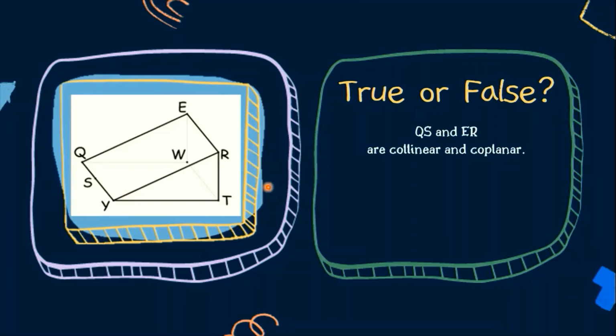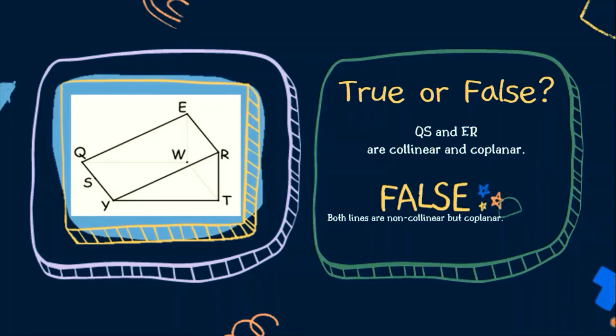Lastly, we have line QS and ER are collinear and coplanar. Ito yung ating line QS. Ito naman yung line ER. The answer is false. Both lines are non-collinear, but they are coplanar. Itong line QS natin, this is not collinear with line ER. This is collinear with SY. Pero, line QS and line ER, they lie on the same plane, QER. So, hindi man sila collinear, they are coplanar.